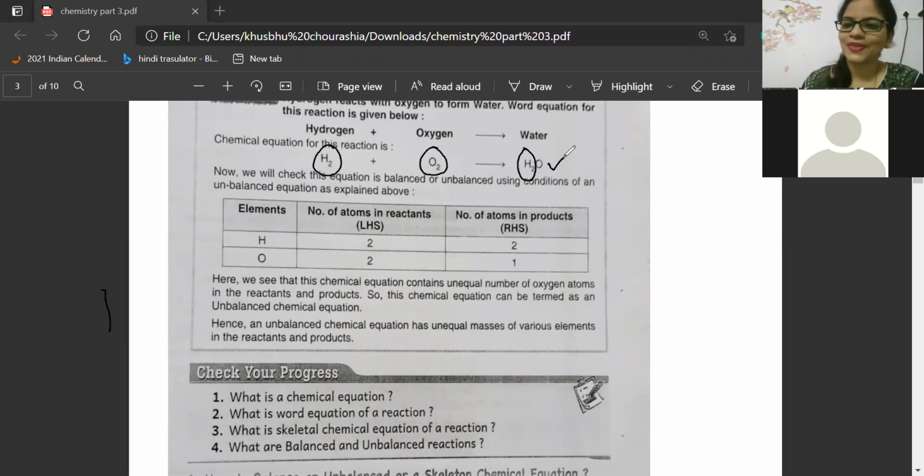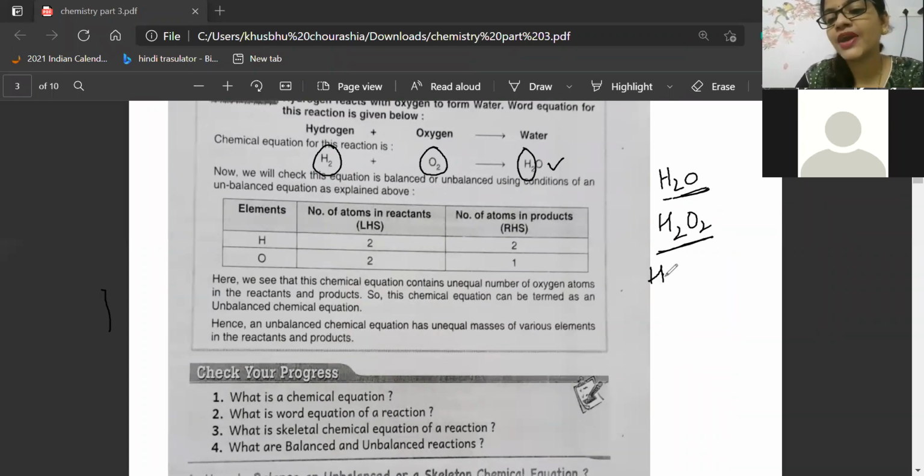Okay, super. H2O2, no, Akshaya. Beta, you cannot put 2 there. I'll tell you what procedure you have to do. Kritika says by balancing the atoms we will balance the equation. Yes, beta, only by balancing atoms. Akshaya, don't put it there, because it is a molecule, and a molecule's composition cannot change. Please children, allow me to explain one thing. No, beta, that is a blunder. Now I will tell you the difference between H2O and H2O2. This is a water molecule, but this is hydrogen peroxide.